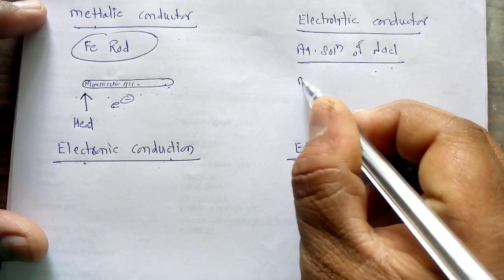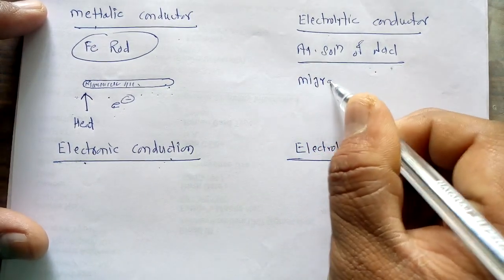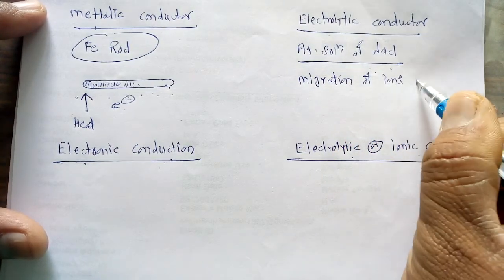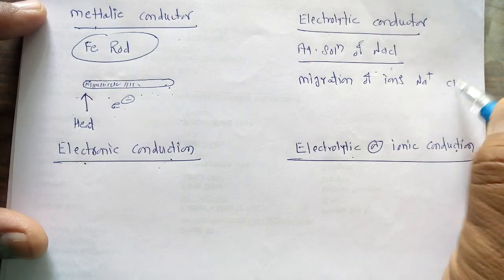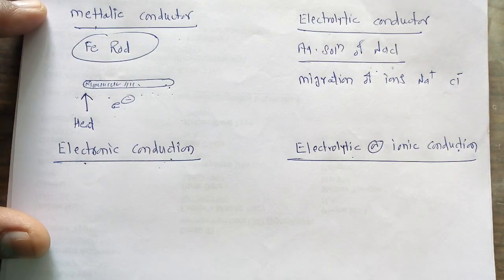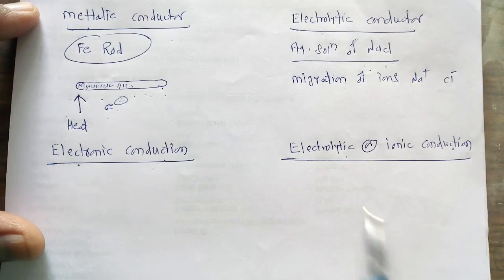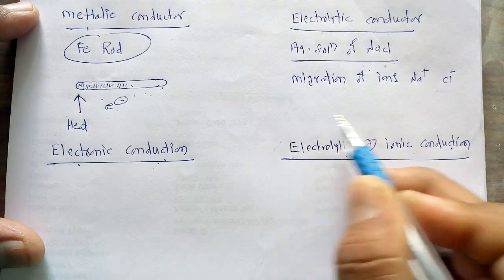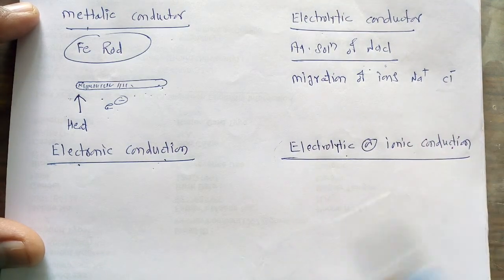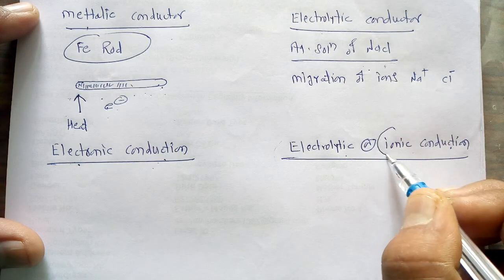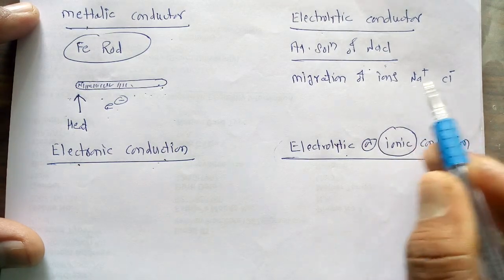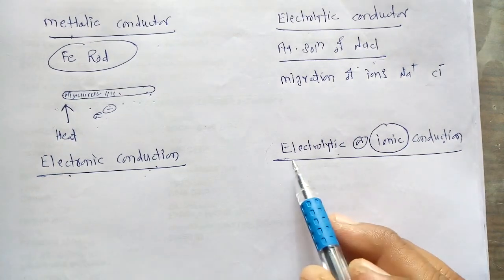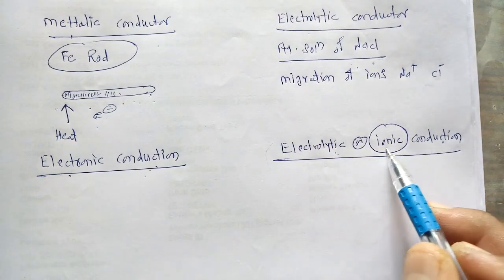There is an actual migration of ions, as in Na plus and Cl minus. These ions migrate, and that's why, due to the migration of ions, this is called electrolytic. Electrolytic stands for a given electrolyte, or it may be called ionic. Why is it ionic? Because in this case the ions are involved in conduction, and that's why this type of conduction is called either electrolytic conduction or ionic conduction.